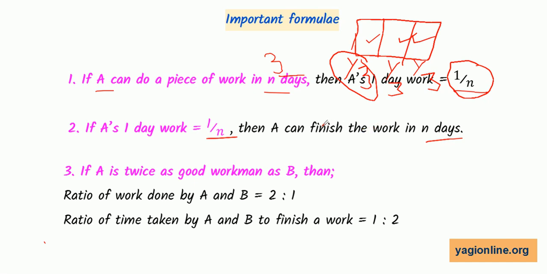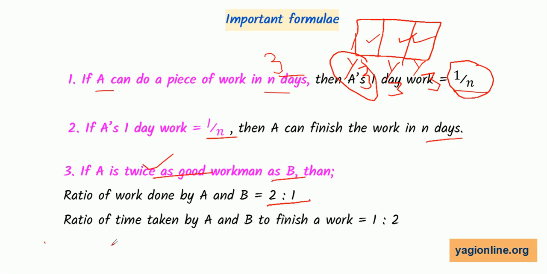One more statement is there. If A is twice as good as B, then the ratio of work done by A to B is 2 is to 1. Obviously, because A is twice as good a workman, he will do double the work that B does. If he is twice as good a workman, then to complete the same work, he will take half of the time that B takes.